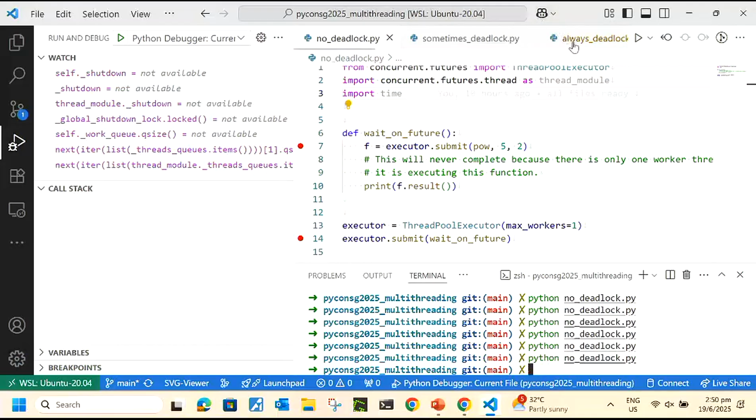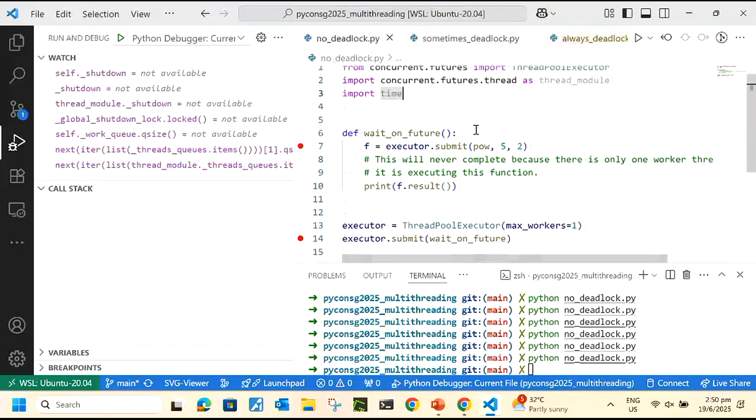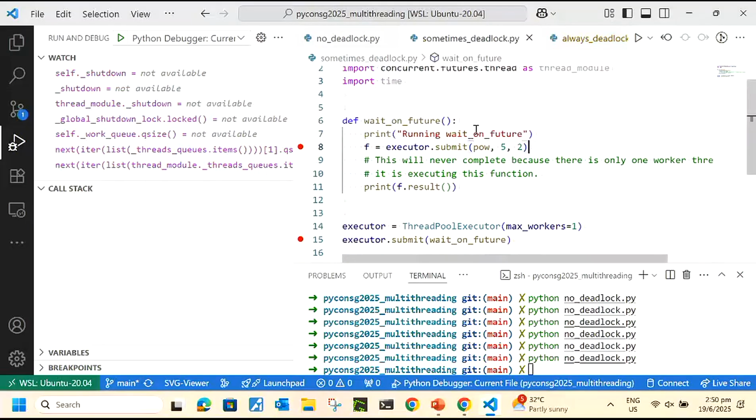But before we go there, let's go to sometimes deadlock. So what's the difference between no lock and sometimes lock? Let me go down a bit. The only difference is there's one line. You see line 7? Disappearing, appearing, disappear, appear. Line 7, I just added a print before the submit. Let's see what happens now.